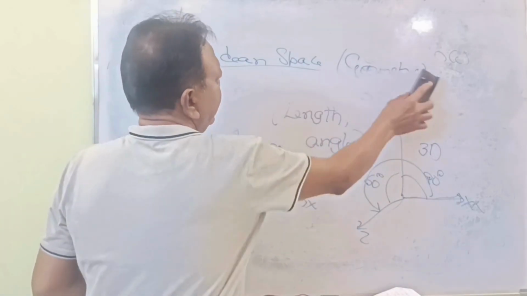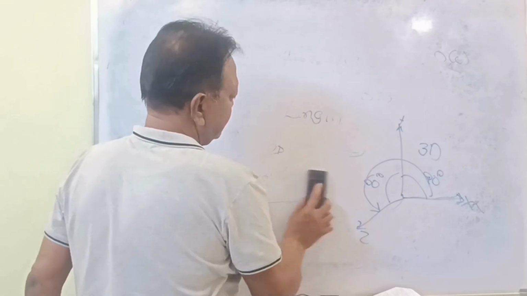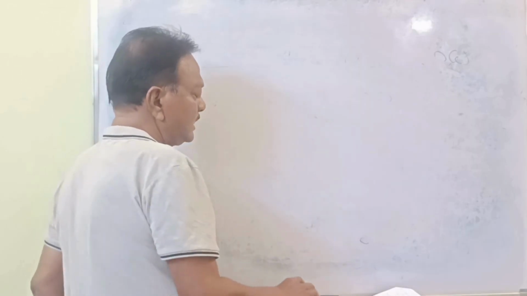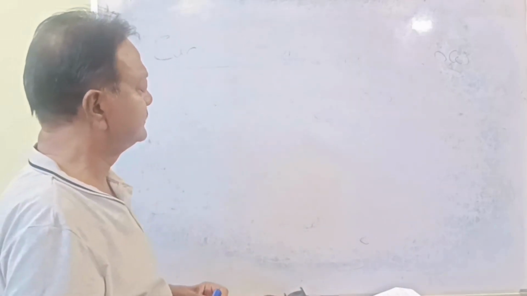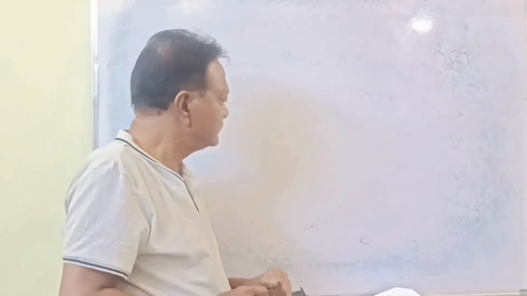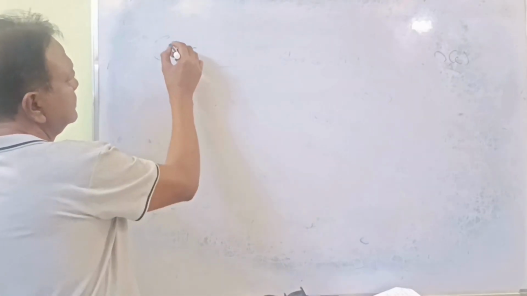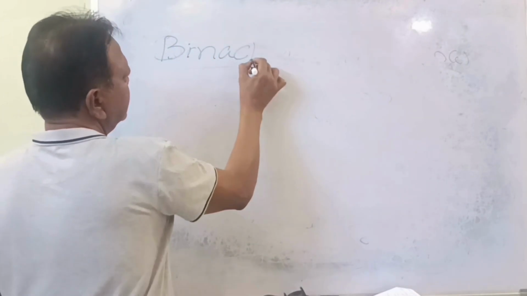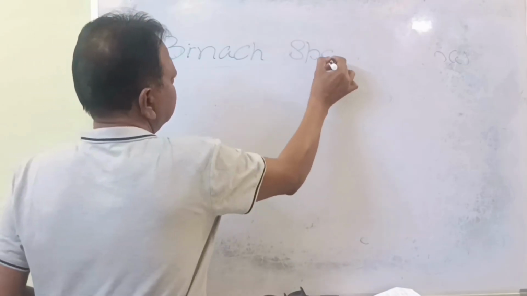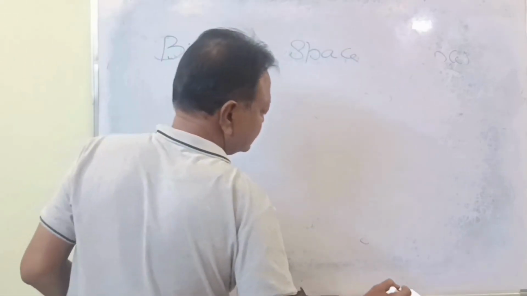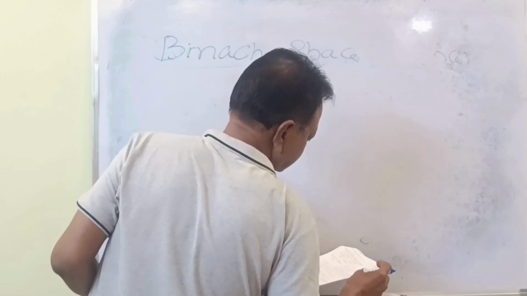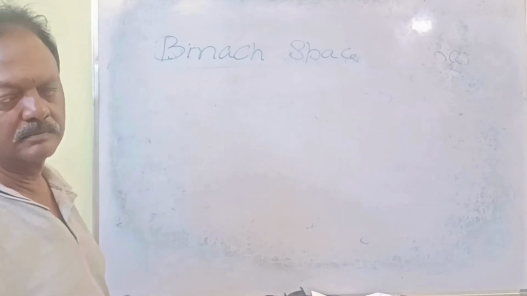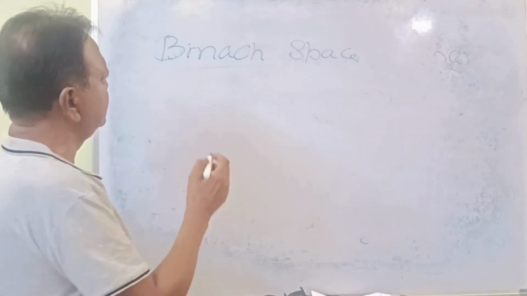Okay. Now coming to the Banach space. What is Banach space?